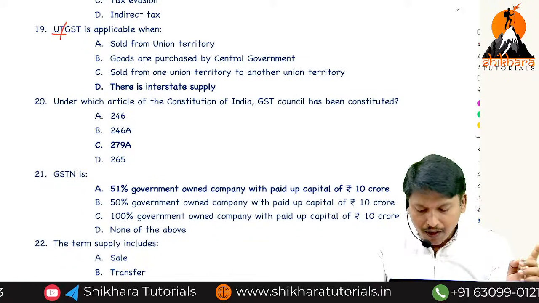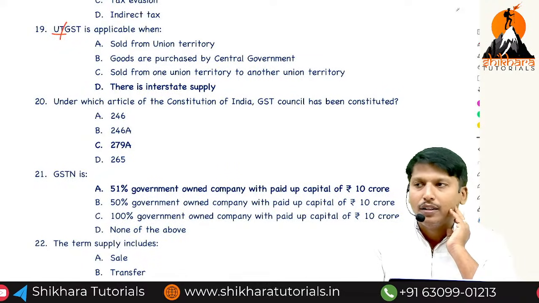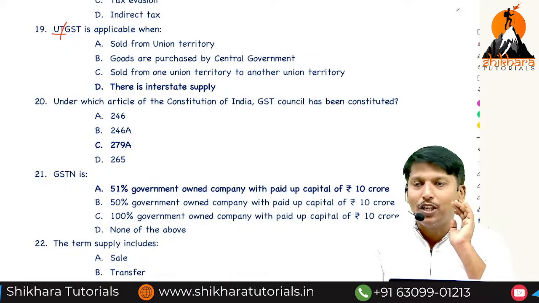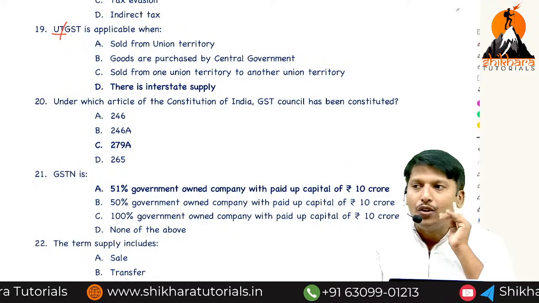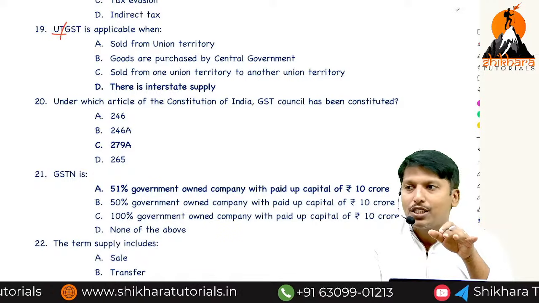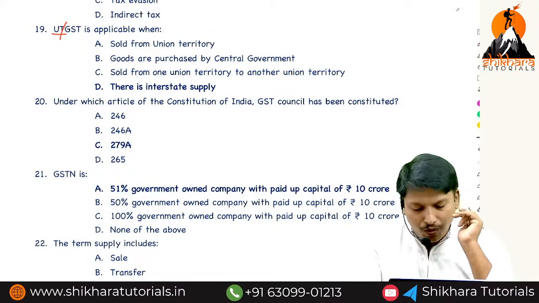Wrong answer. So generally on interstate supply, what is to be levied? On interstate supply, IGST. Within a state, CGST plus SGST. Union territory with state legislature, CGST plus SGST. Without state legislature, CGST plus UTGST.